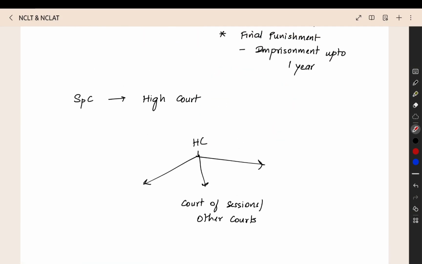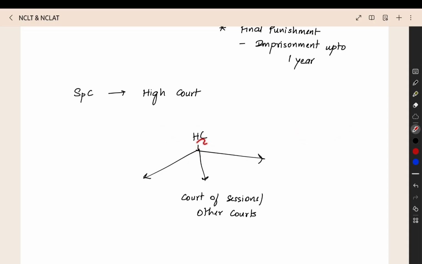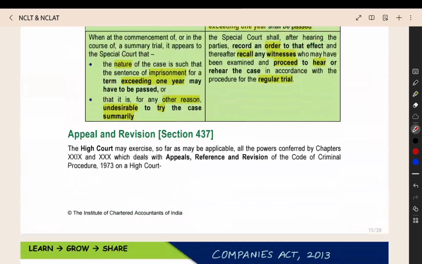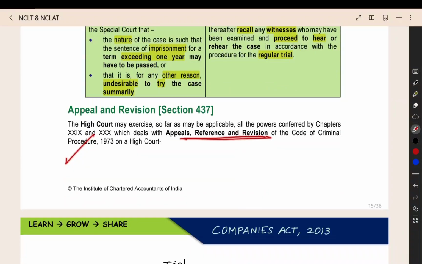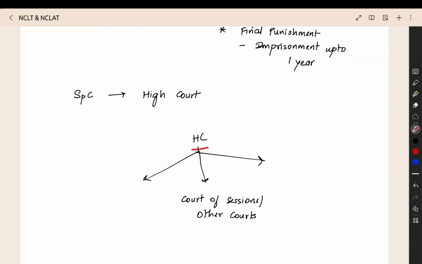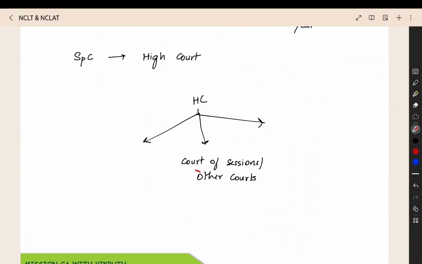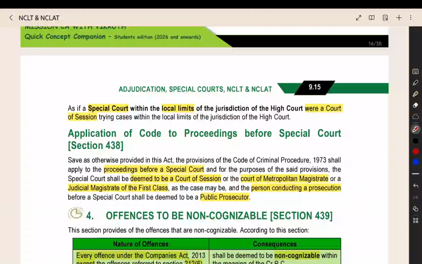In the same manner, High Court has the power over the special court also. From one special court to another special court, the High Court can transfer the case. Like that, the powers are there with the High Court. That is what they are saying here. For appeal, reference and revision, the matters will be there with the High Court. High Court has the same power that it has over the court of session. That point they have given.